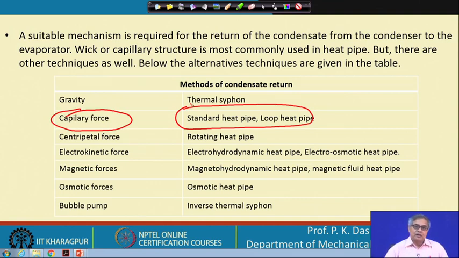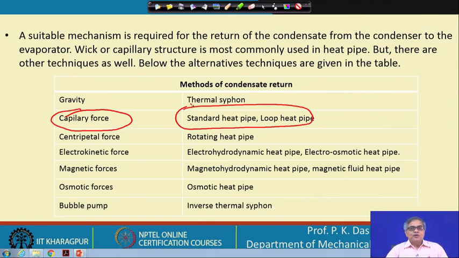Magnetohydrodynamic heat pipe, magnetic fluid heat pipe: ferrofluid can be used as a heat pipe fluid, or a magnetic fluid with some other magnetic properties. So, that magnetic force can also be used as a return mechanism. Then osmotic force, osmotic heat pipe, and bubble pumping. Bubble pumping is a special kind of mechanism. If there are bubble trains, then due to the expansion and contraction of the bubbles, we can pump the fluid. That is the inverse thermosiphon.